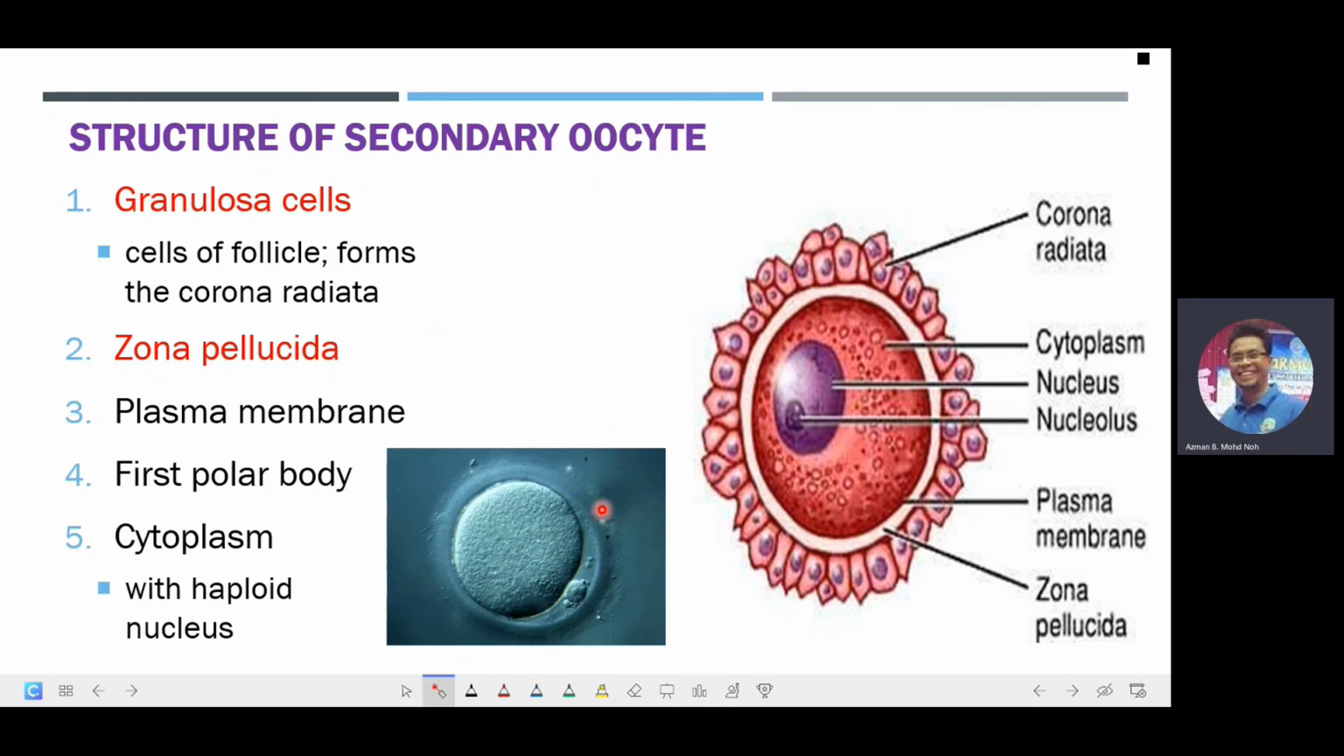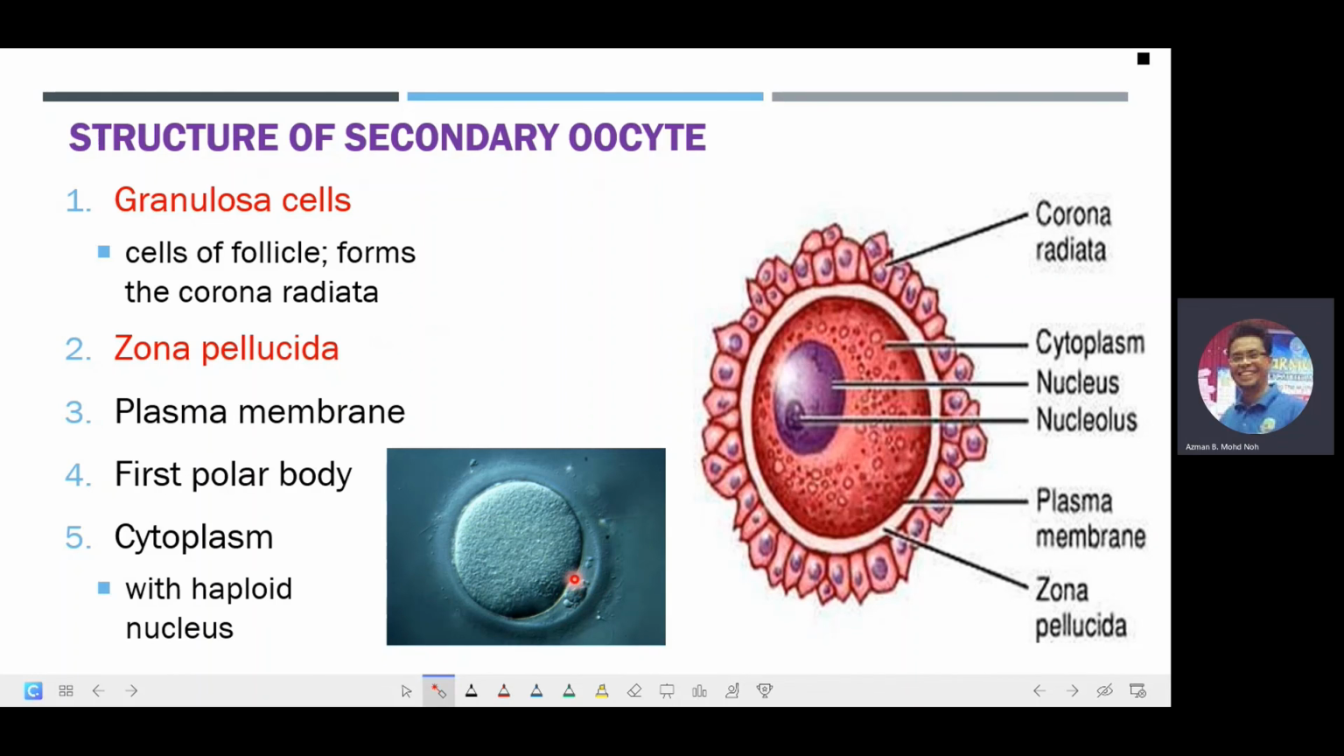And in this particular picture, we can see here that this will be the zona pellucida, and the corona radiata will be just outside of the zona pellucida layer. Not very clear in this picture. And we can see this will be the plasma membrane, and this will be the cytoplasm. And there is another structure over here. This will be known as the first polar body.